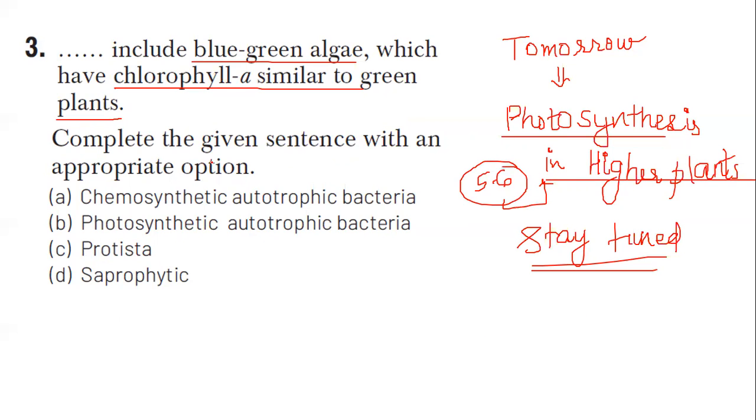So what is the answer, guys? The blue-green algae or the cyanobacteria have chlorophyll a similar to that of green plants. They are photosynthetic autotrophic bacteria. That means option B will be the correct answer for question number 3.